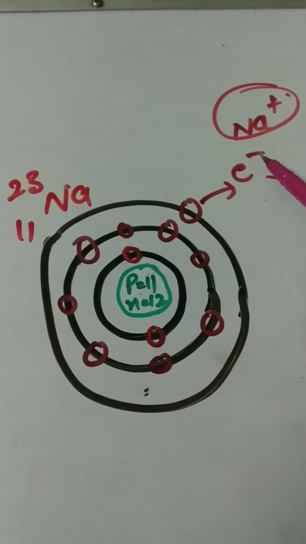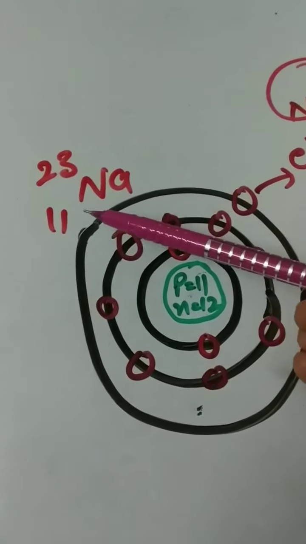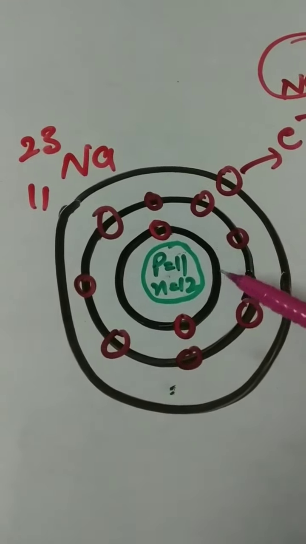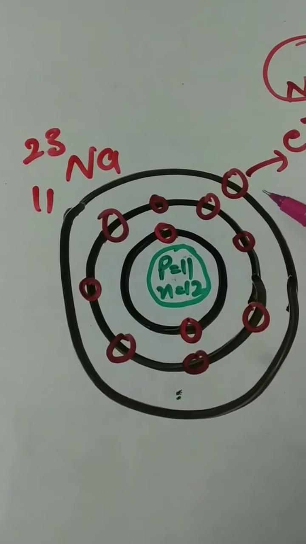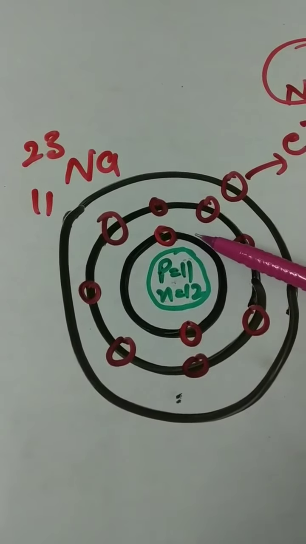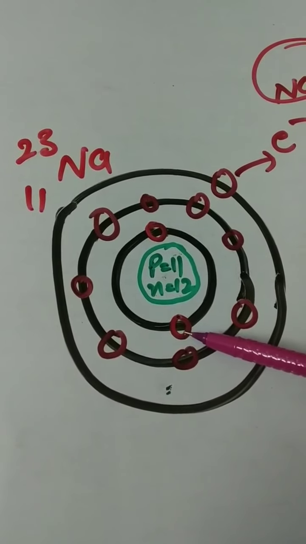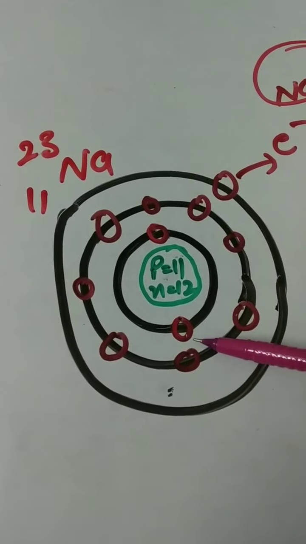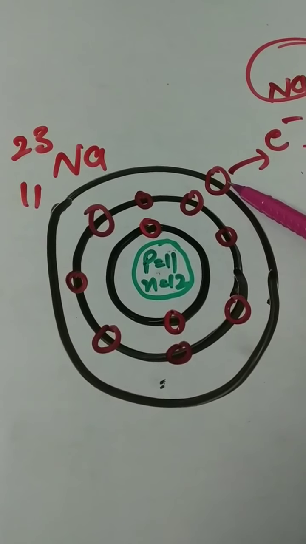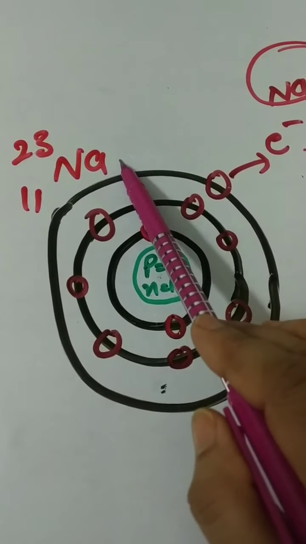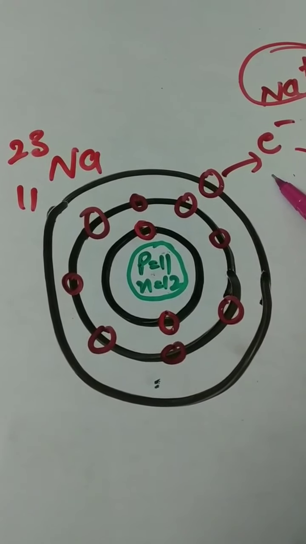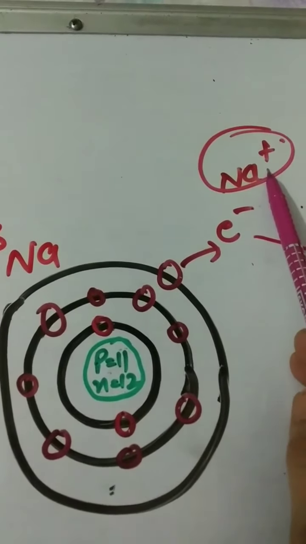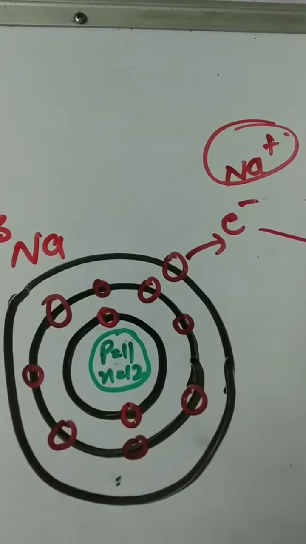Similarly, we take another example, sodium. Here atomic number 11, mass number 23. When we draw the atomic structure, the number of protons and electrons are the same. So, first K shell, 2 electrons are present. L shell, 8 electrons are present. M shell, 1 electron is present. So, sodium has the capability to lose 1 electron from its outer shell. When it loses its outer electron, it becomes positively charged and it becomes a sodium positive ion.